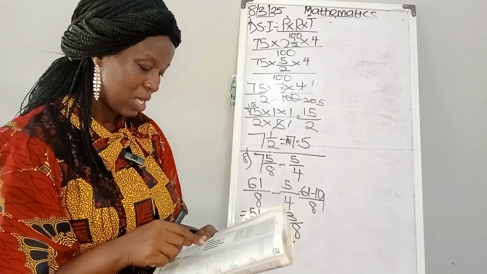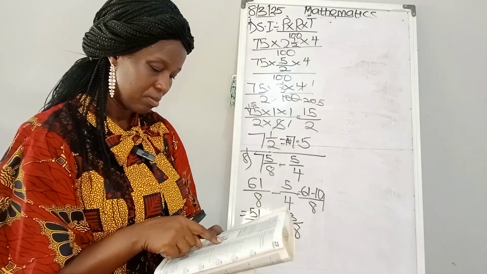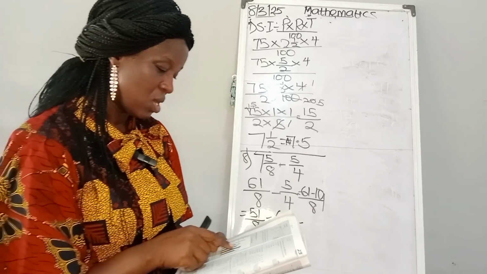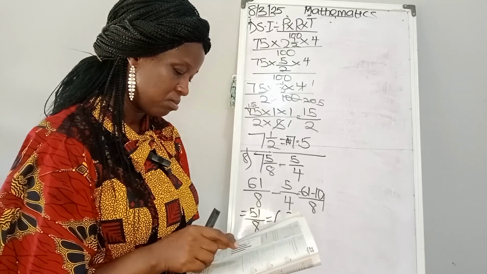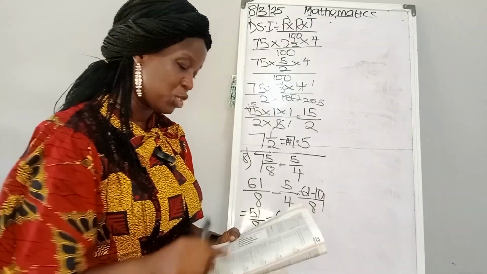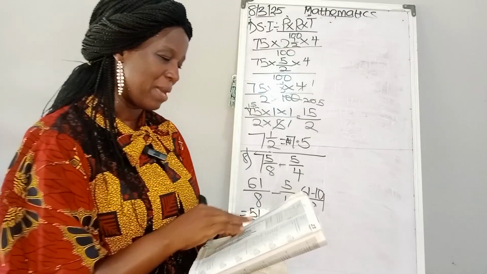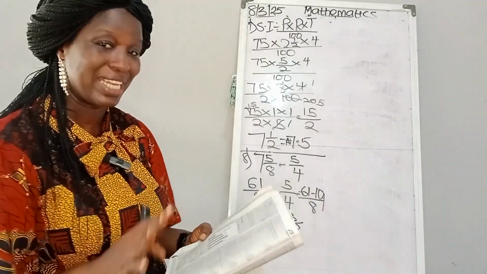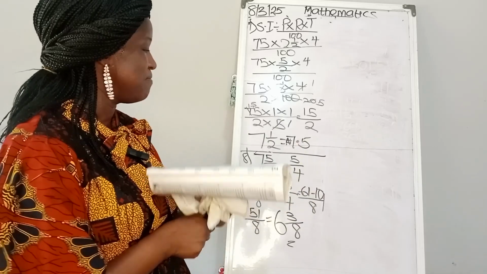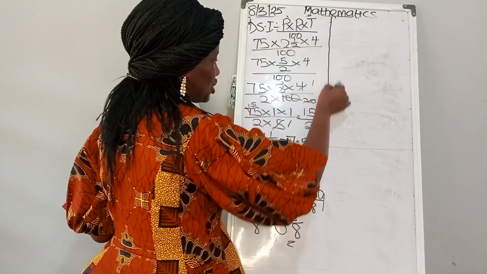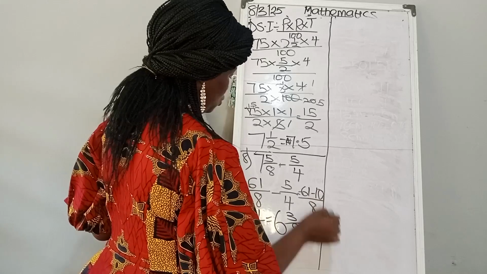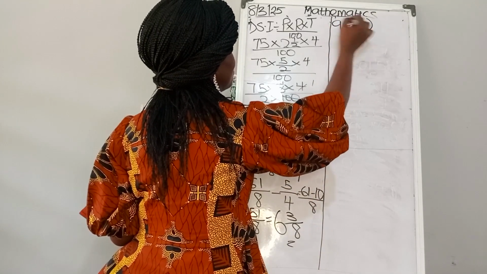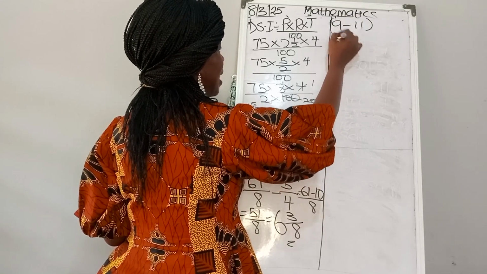So let's go to 1971. We have it to be 90, and 1970 we have it to be shortly above. Unless you have this textbook with you, you won't be able to answer number 9 to 11, because you need that chart to be able to do it. So 9 to 11 will be omitted.